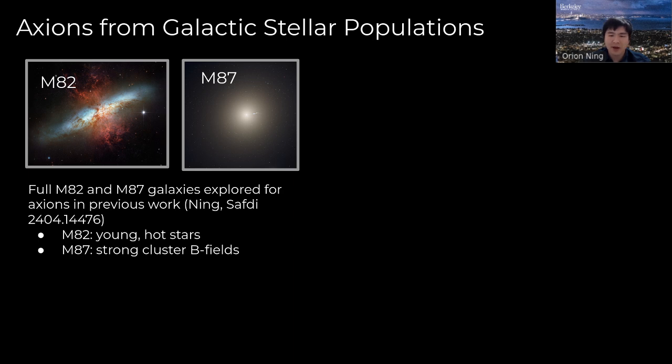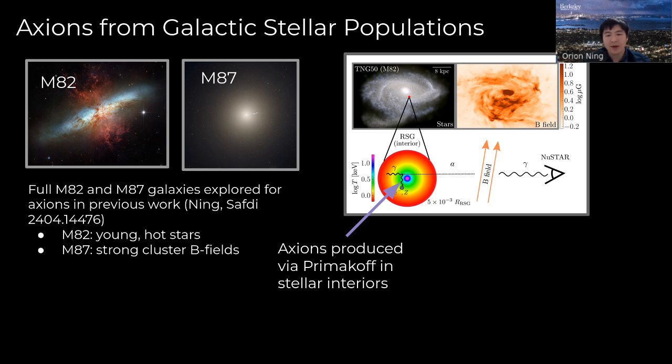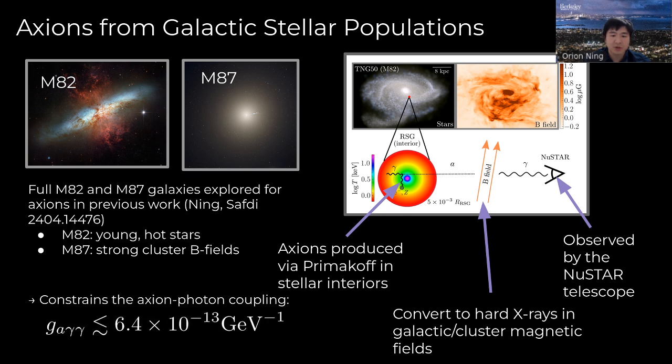The basic search for axions and axion-like particles that was conducted in this past work can be illustrated in the figure here. Very briefly, axions are produced via the Primakoff process mediated by the axion-photon coupling in our ensemble of stars in M82 or M87, and then these axions convert to hard X-rays in the galactic or cluster magnetic fields, ultimately resulting in detectable X-ray photons that we search for with the NuSTAR telescope. The non-detection of axion signals allowed us to set a constraint on the axion-photon coupling with an upper limit of around 6.4 times 10^-13 inverse GeV.